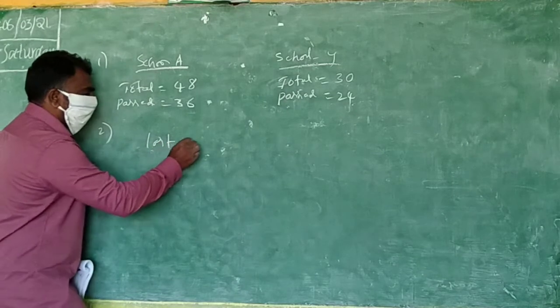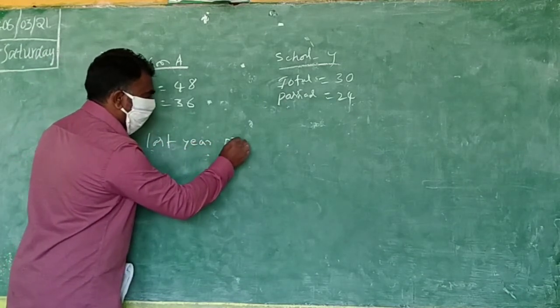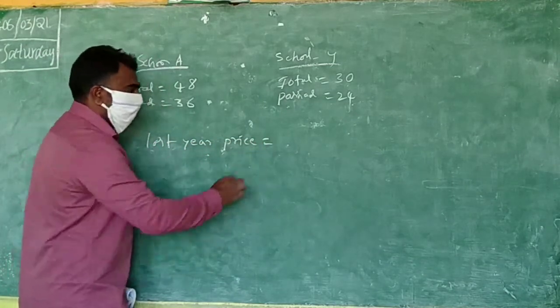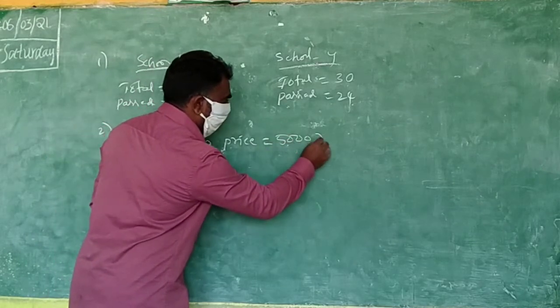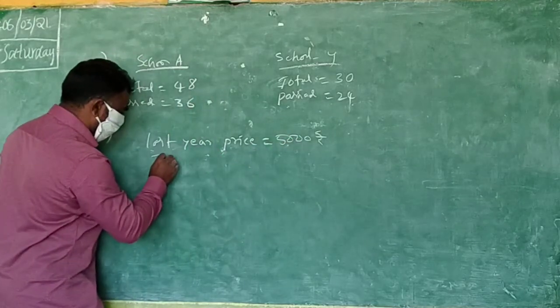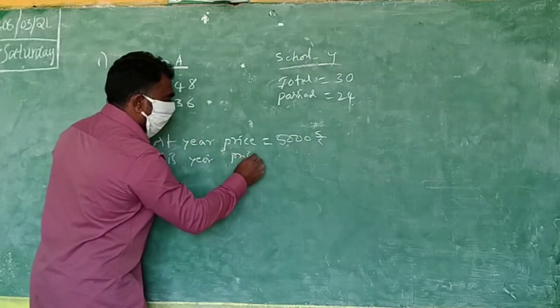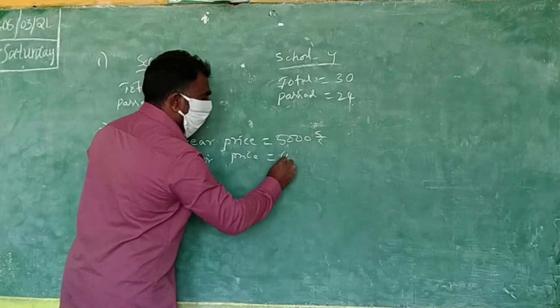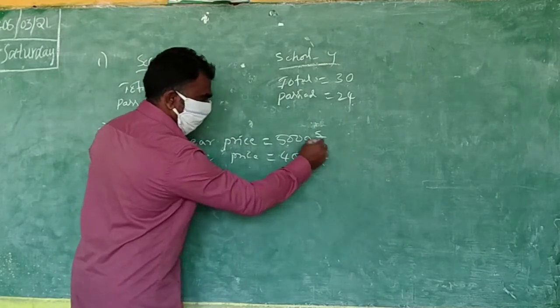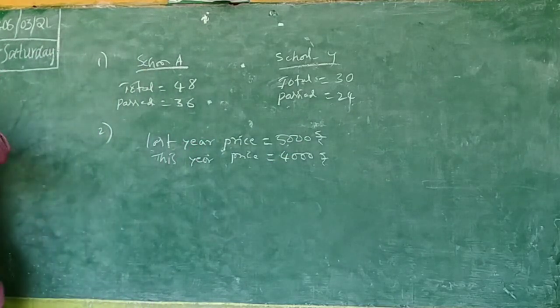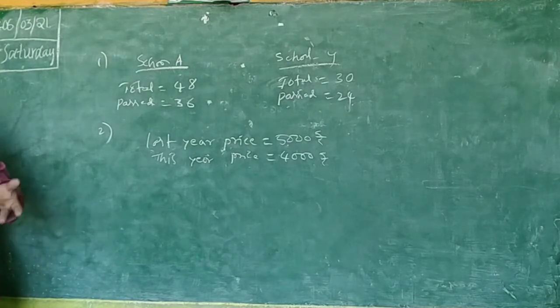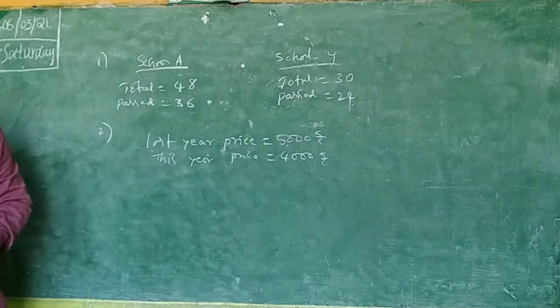We know last year's price, 5000 rupees, and this year's price, 4000 rupees. He is asking the percentage of decrease. To find that percentage, you must know the decrease number.